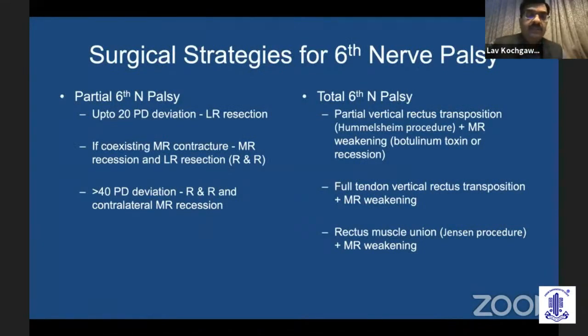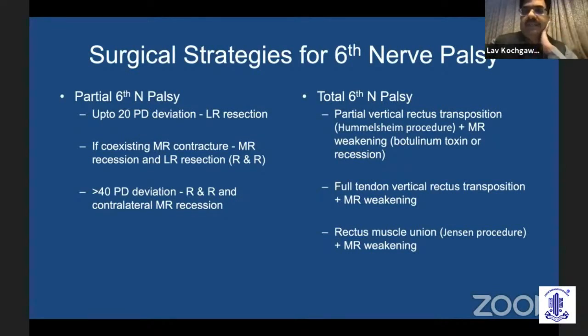Now, coming to the surgical planning, depending on whether it is a partial or a complete sixth nerve palsy, if it is up to 20 prism diopters of deviation, then the choice is only lateral rectus resection. If there is a coexisting medial rectus contracture, which we will know with the forced duction test, then medial rectus recession along with lateral rectus resection. And if it is more than 40 prisms, then contralateral medial rectus recession along with RNR.